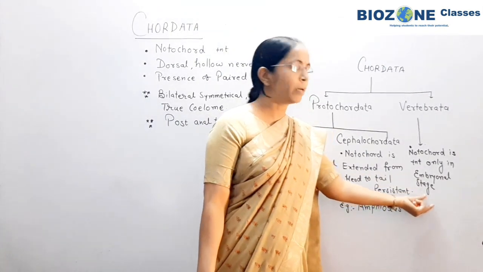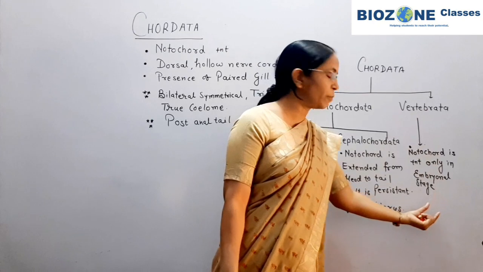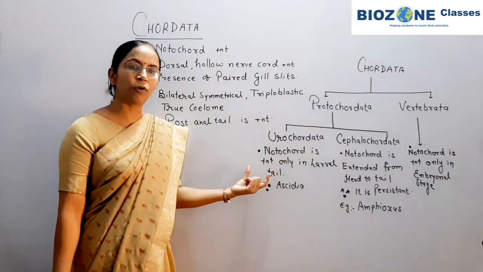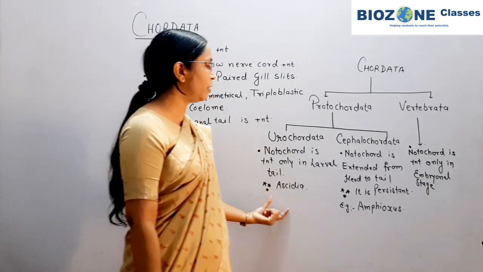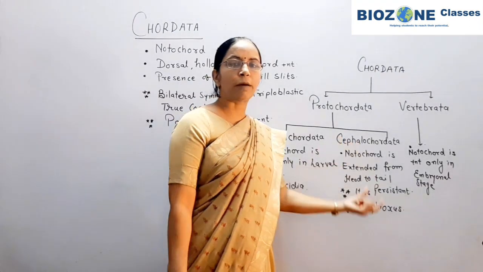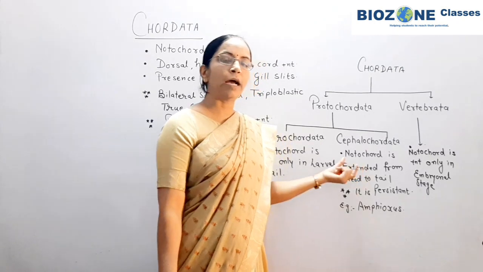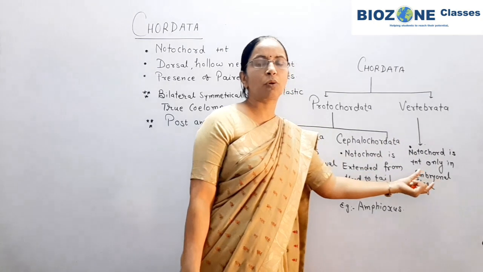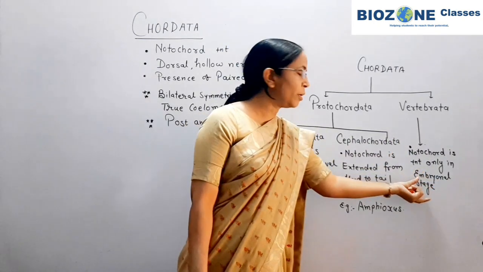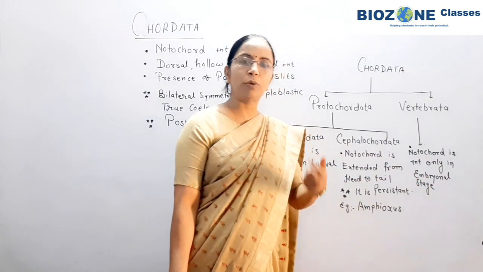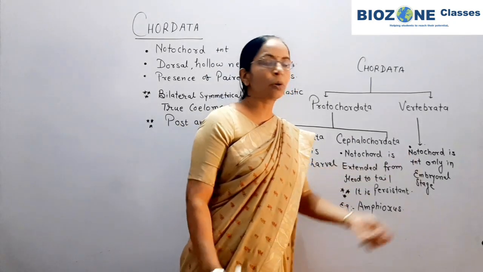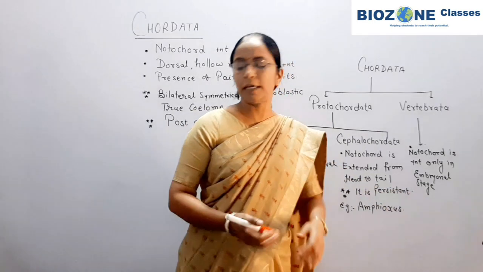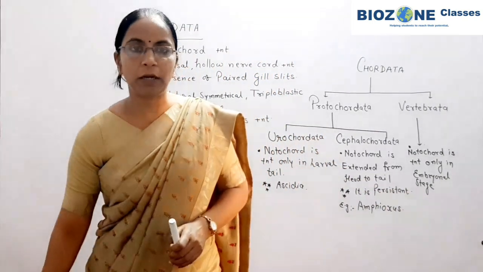So that part you remember. But the key feature, the presence of notochord: urochordata show it only in the tail of larva. Cephalochordata, persistent notochord is present and it extends from head towards the tail. And in vertebrata, this notochord is only present during embryonal development stages, and during the course of development, the notochord is replaced by the vertebral column that may be cartilaginous or bony.